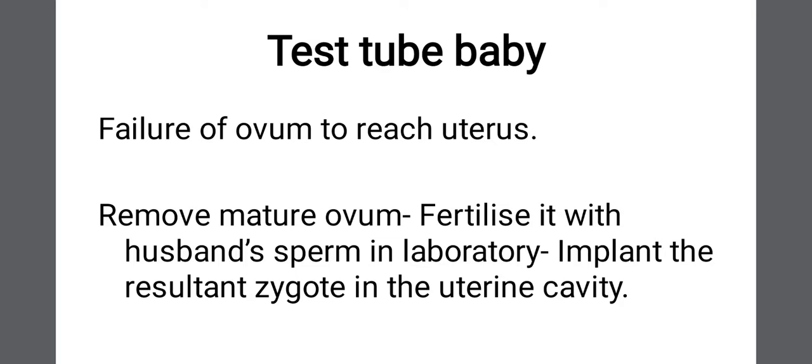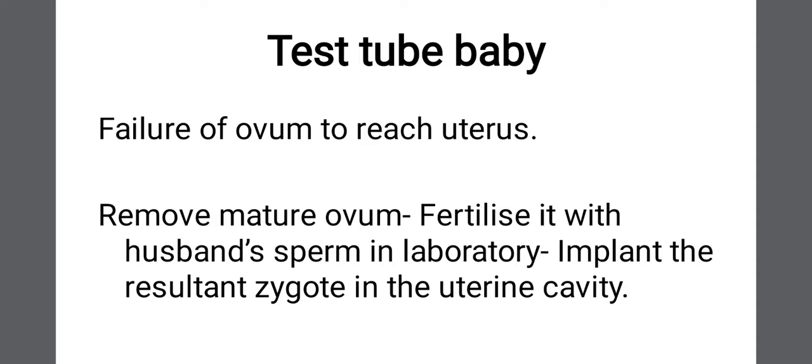याच्यामध्ये आर्टिफिशियल इन्सेमिनेशनमध्ये काय होते, what happens in artificial insemination, the ovum and sperm are allowed to fertilize with each other in the female genital tract only, that is naturally. But what we are doing in Testtube Baby, the ovum is taken out from the female genital tract, sperm is taken out from the semen of the man, and they are made to fertilize with each other in the laboratory.